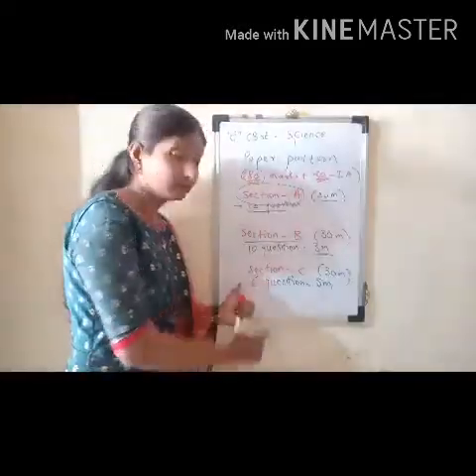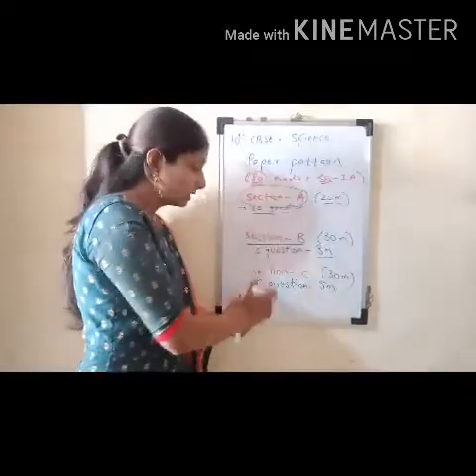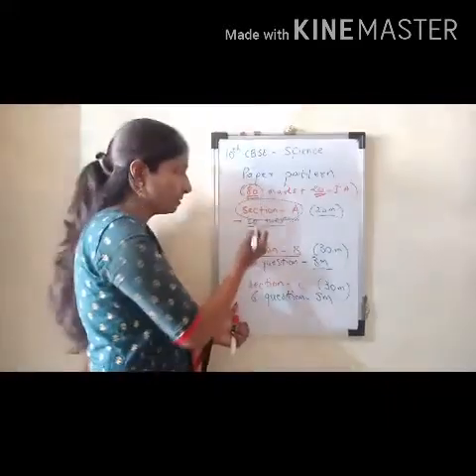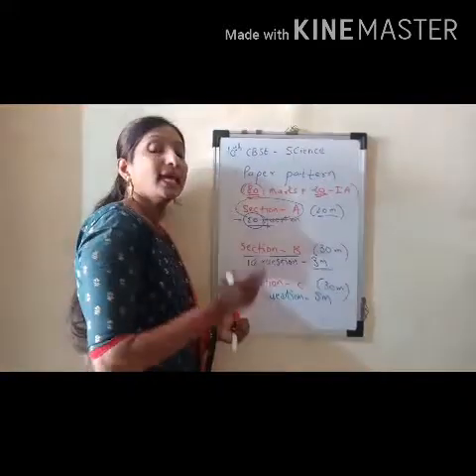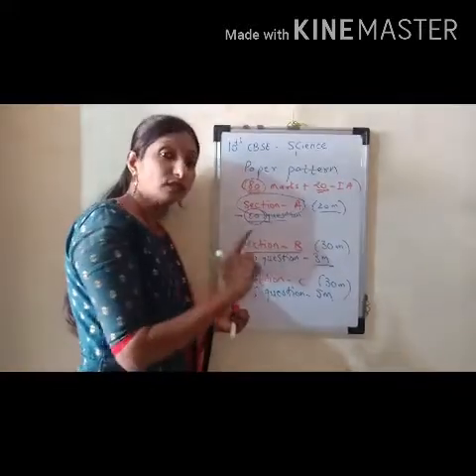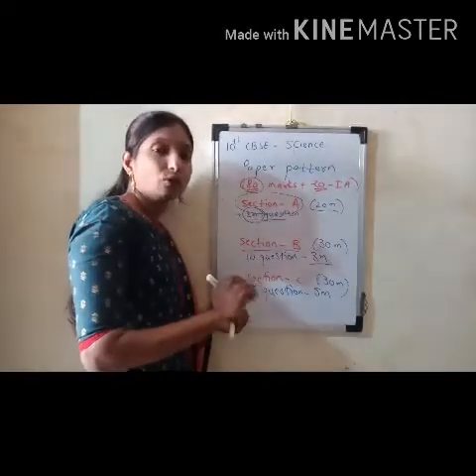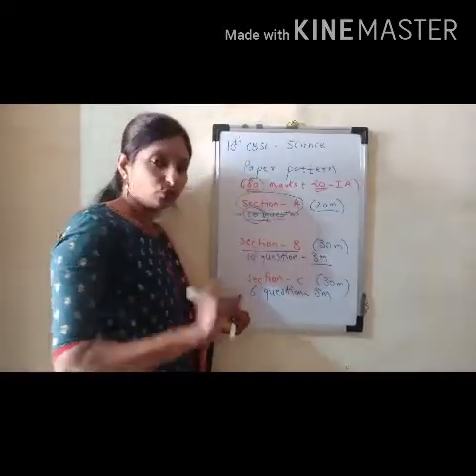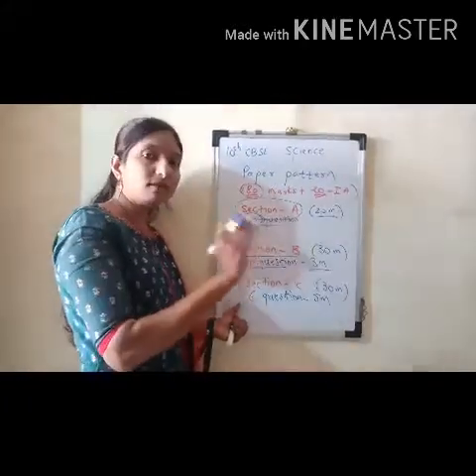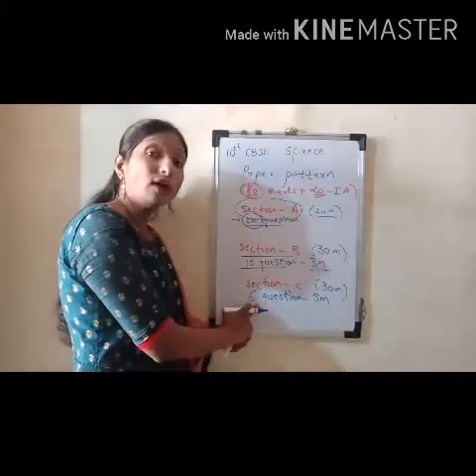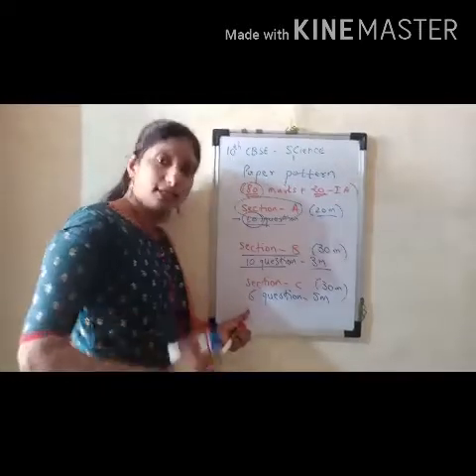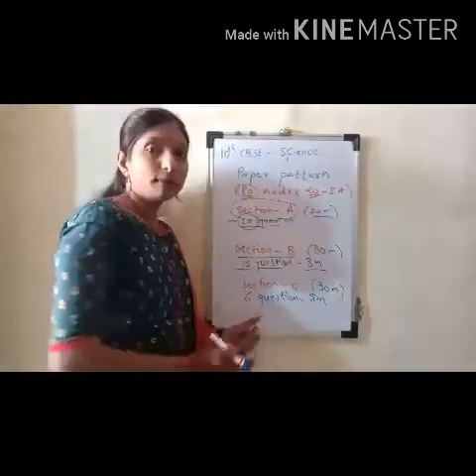Very important. If you go through the entire paper, you have internal choice in every section. For example, out of the 20 questions, any 1 question from chemistry, any 1 from biology, and any 1 from physics will have internal choice. That is "or". You have to either attempt 17-1 or 17-2, for example. Here also, you will have internal choice in any 2 questions, either bio, chemistry, or physics. And here, you will have internal choice in 3 questions: 1 biology, 1 physics, and 1 chemistry. So this is our paper pattern.